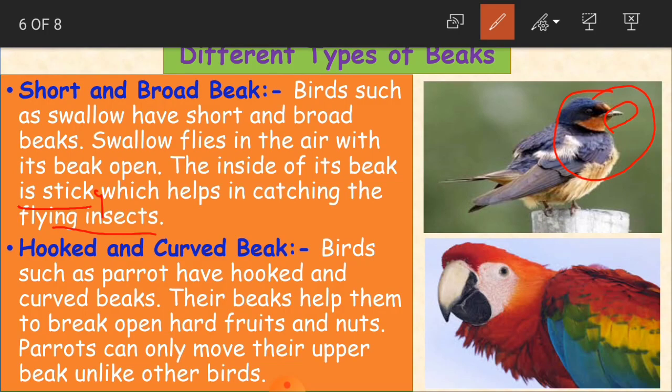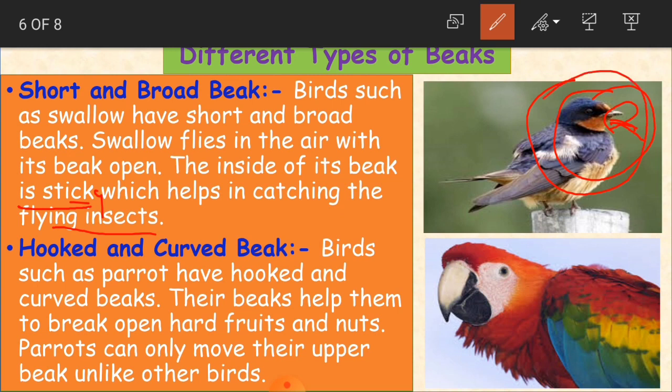In the sense, in the air, if you have any insects, when that particular insect is going to go into the mouth through the beak, now what happens, as it is sticky, it is able to trap that insect, it is able to catch that insect. Which insect? Which is flying in the air. So in this way it also catches the flying insects in the air by keeping its beak open. So this is how this swallow gets its food.